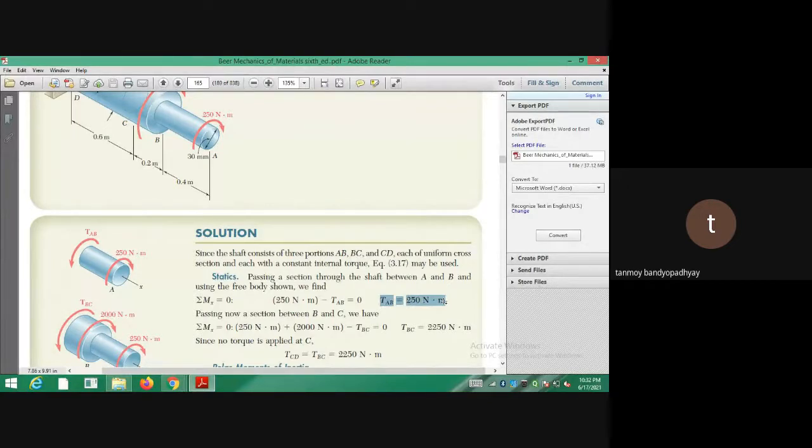Clear? So what is the difference between moment and torque? When you are balancing this, you are actually balancing the moments that are being caused by these torques. Do you understand?